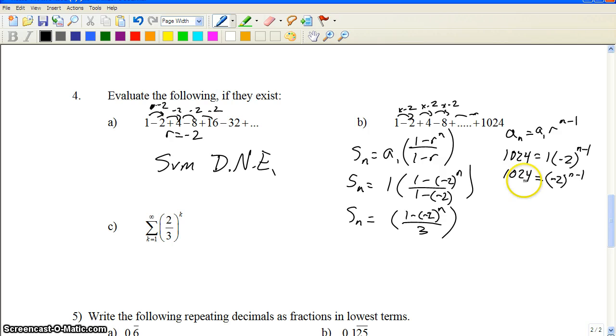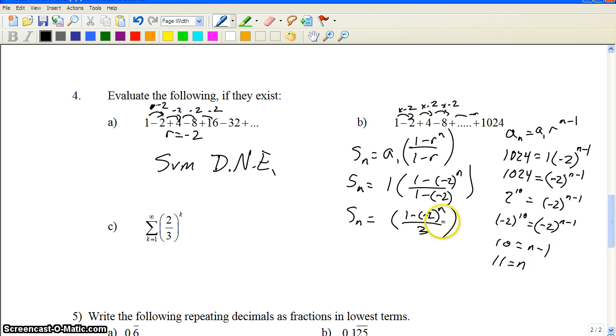But you will notice, one of my students mentioned this, which was interesting, is you can raise that to the 10th power. And check this out, guys. Notice that we can make that negative 2 to the 10th is also 1024. Do you guys notice now that we have the same base that we can do 10 equals n minus 1, which is pretty cool. So n winds up equaling 11.